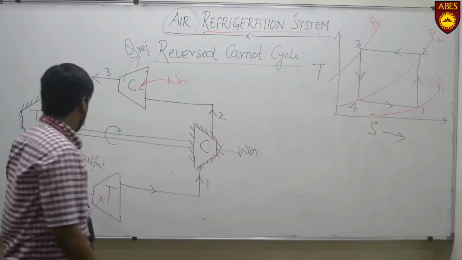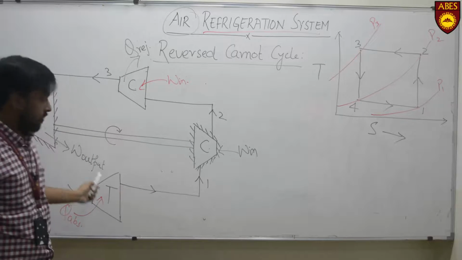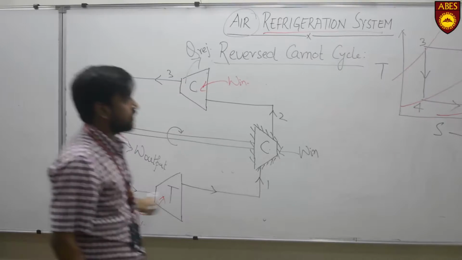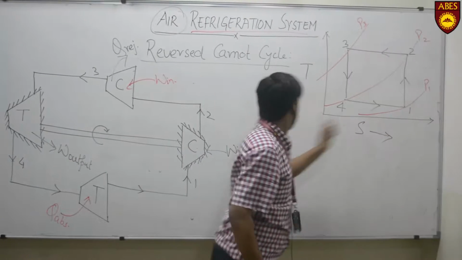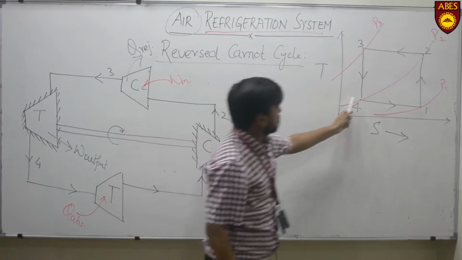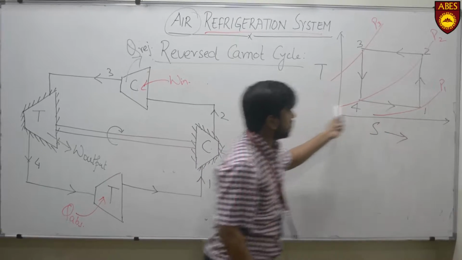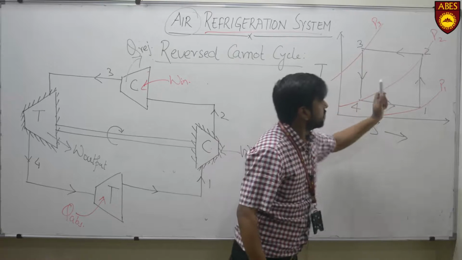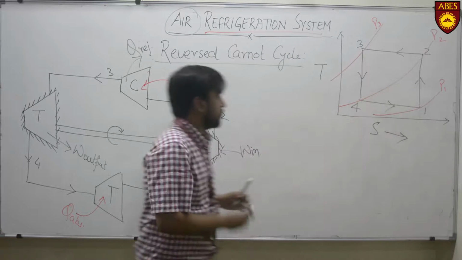The last process is 4 to 1, which produces the cooling effect, that is isothermal expansion. Here temperature remains constant and pressure decreases.